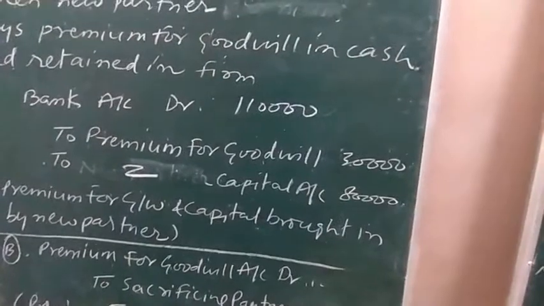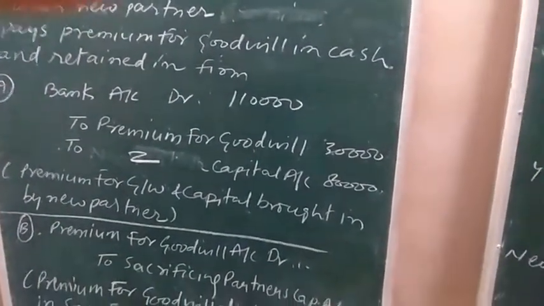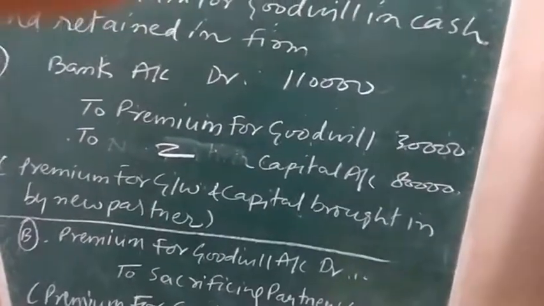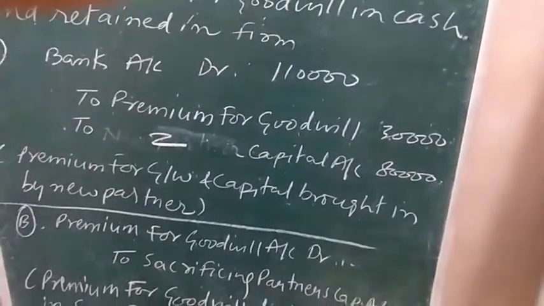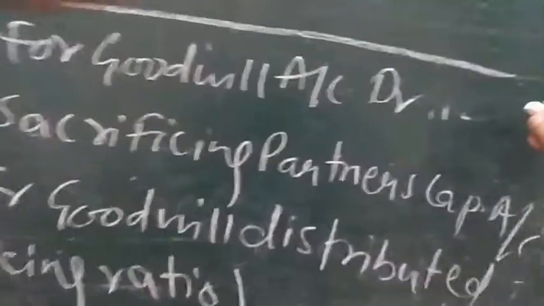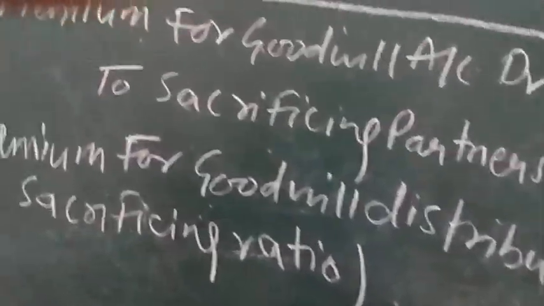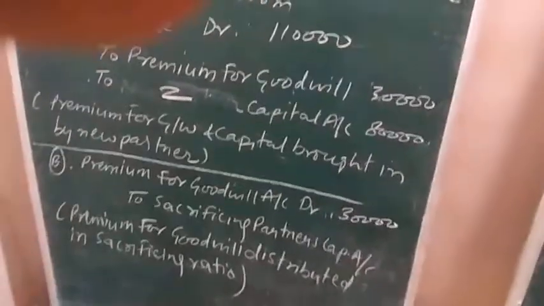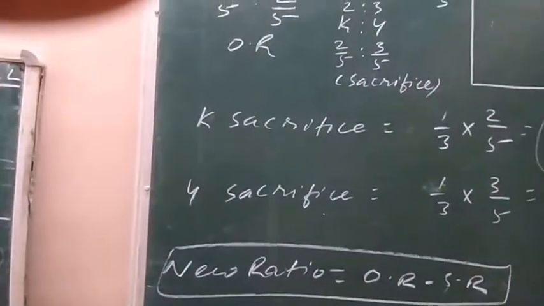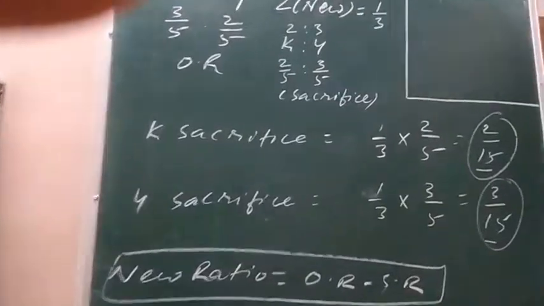In place of new partner, you write the new partner's name, Z. Similarly, the premium for goodwill amount is 30,000. It will be distributed among the sacrificing partners. So write in place of premium for goodwill 30,000 rupees. And in place of sacrificing partners, you write the names of K and Y. What amount will be distributed? 30,000. Just calculate.